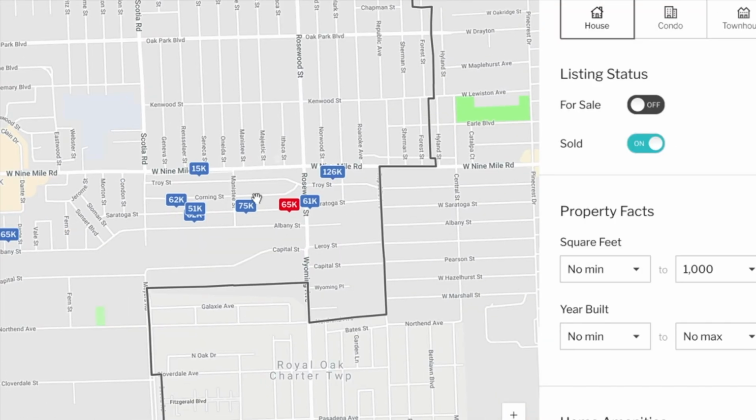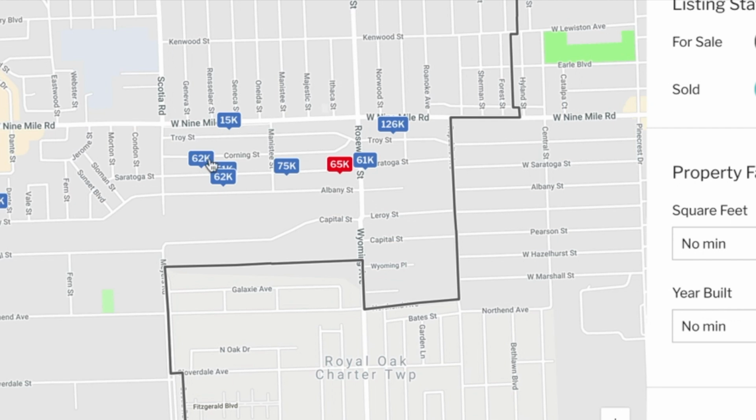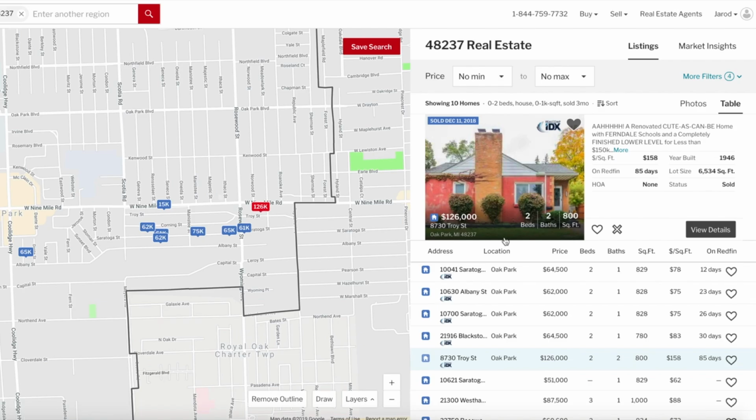So then I'm going to zoom in a little bit, and here we go. I've got this cluster of comps right here, and my house is right in here. So you can see here, I'm only a couple streets away from some of these comps. Now I would go through, this is an 800 square foot 2-bedroom, and I'd look through and decide what I feel are relevant comps. But you can see here, I did this right on Redfin.